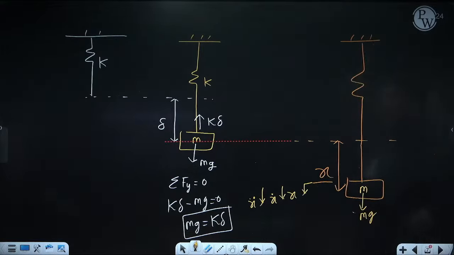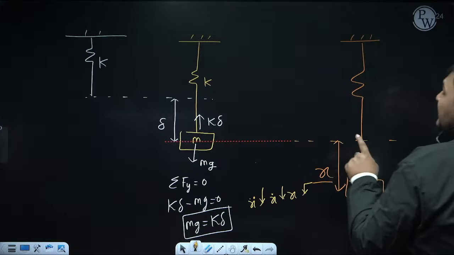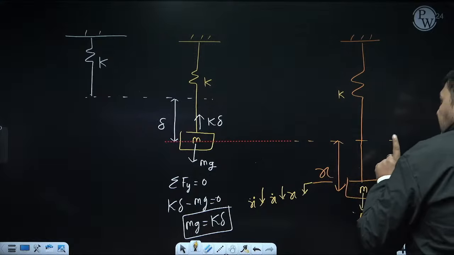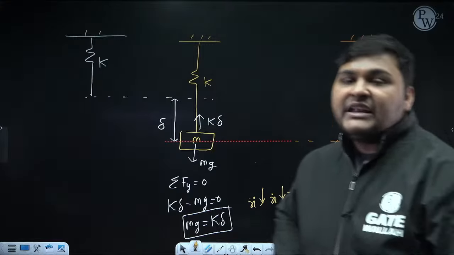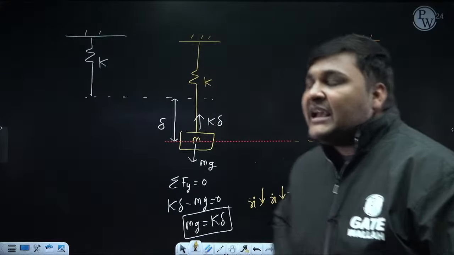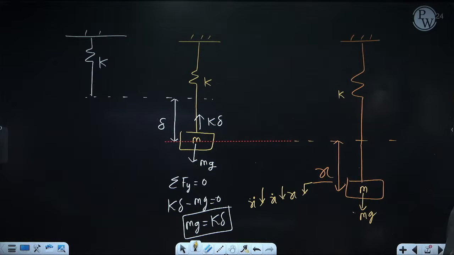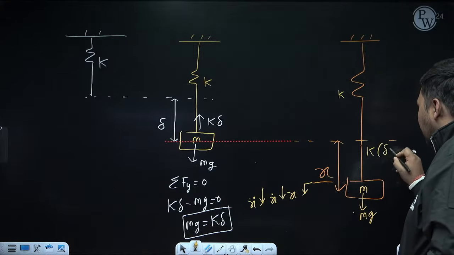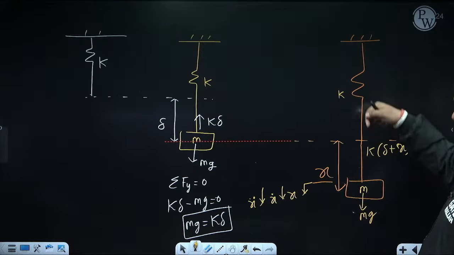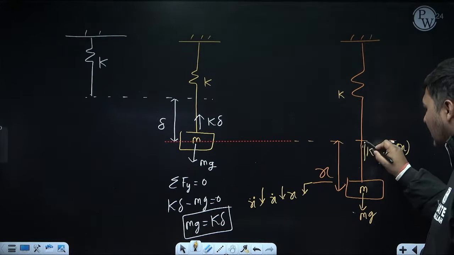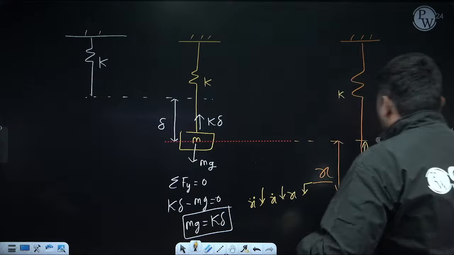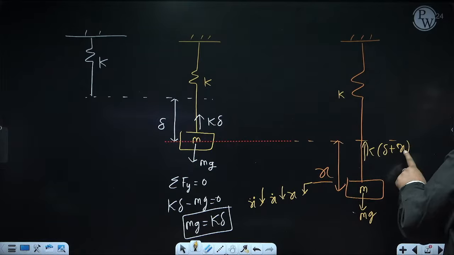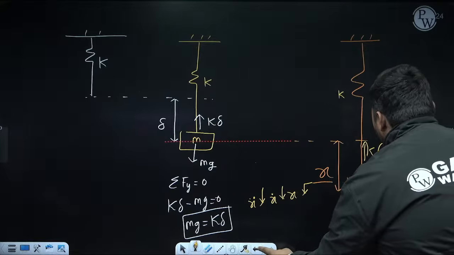Now what about the spring force? Don't say the spring force will be kx. See, at this position the total deflection of the spring is delta plus x, where delta is the deflection of the spring at mean position and x is the displacement from mean position. Ultimately the total deflection is delta plus x. So the spring force will be k times (delta plus x), and since delta plus x is downward, it will act in the upward direction. Ultimately you can write it like this: k delta plus kx, both upward.